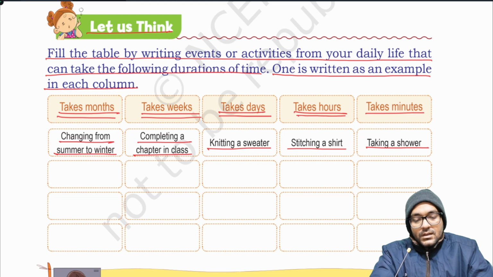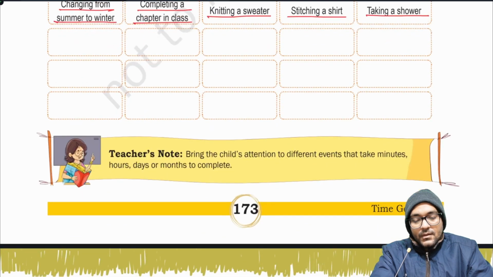School hours takes hours. Similarly, brushing teeth takes minutes. Teacher's note. Bring the children's attention to different events that take minutes, hours, days, or months to complete.